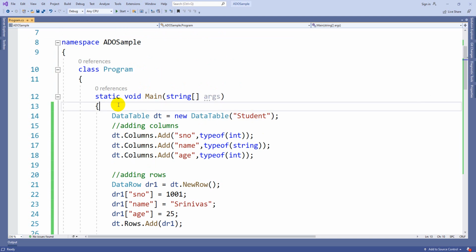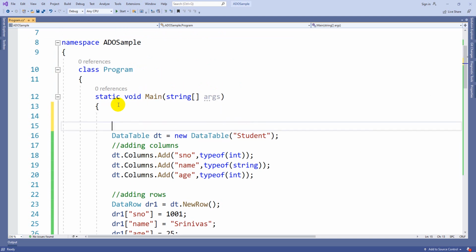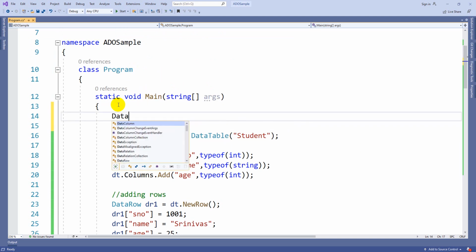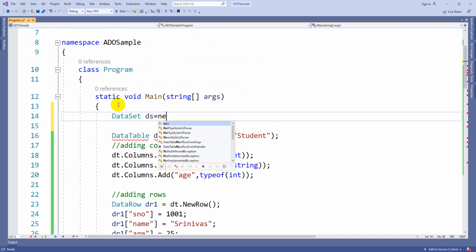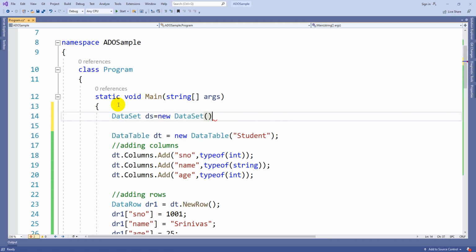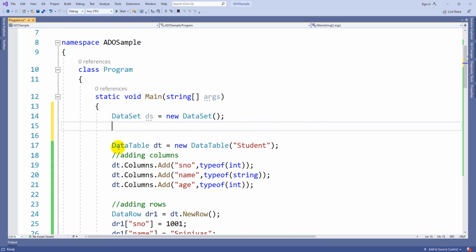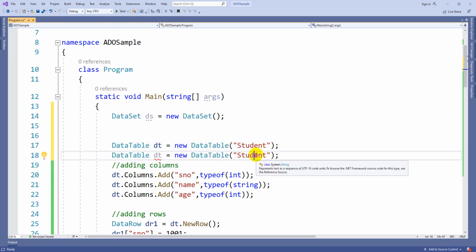Coming to the data set, a data set is very simple. A data set contains multiple data tables. DataSet ds = new DataSet. You create tables like this. I created student, and I will create one more table like staff, say dt1.